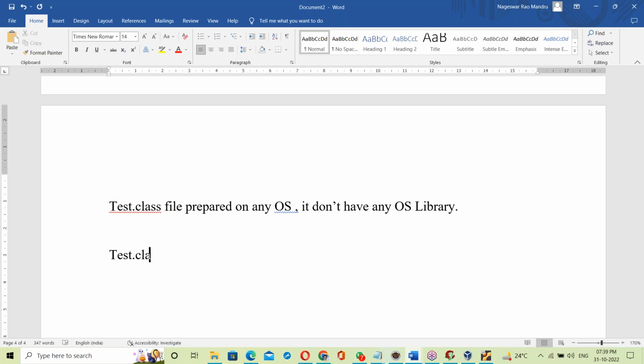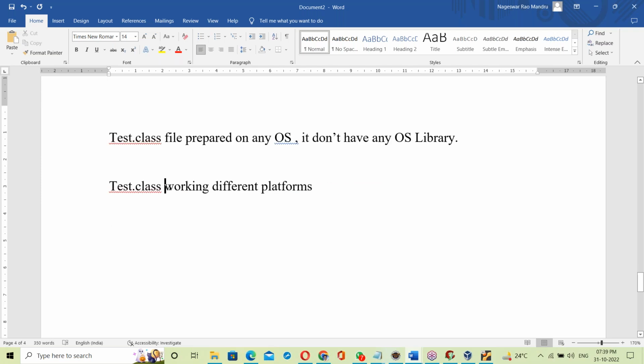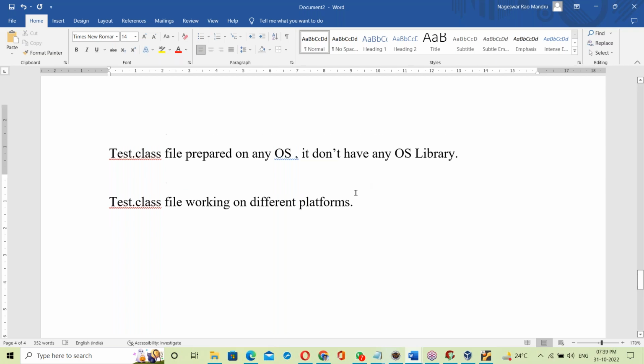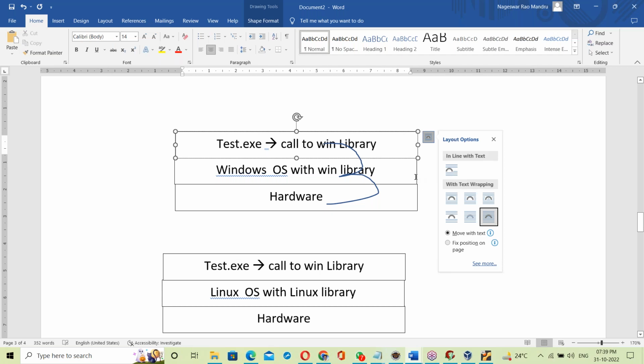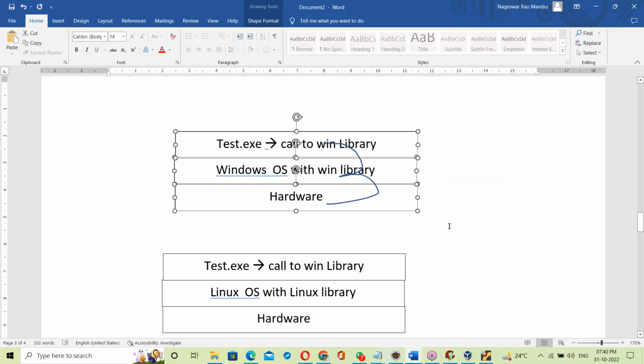Now the Test.class file works on different platforms. How is it working on different platforms? Let's see. First, let us take the Windows platform, like the previous example, the same Windows platform.